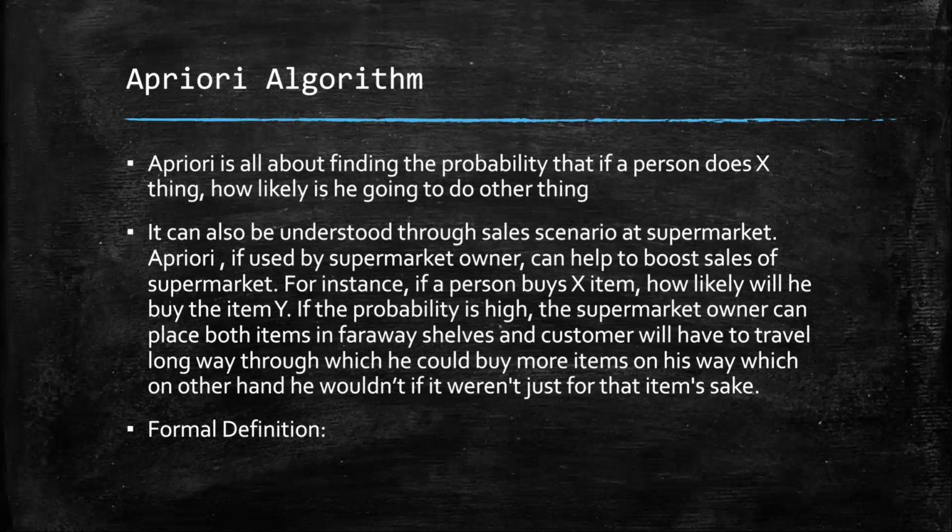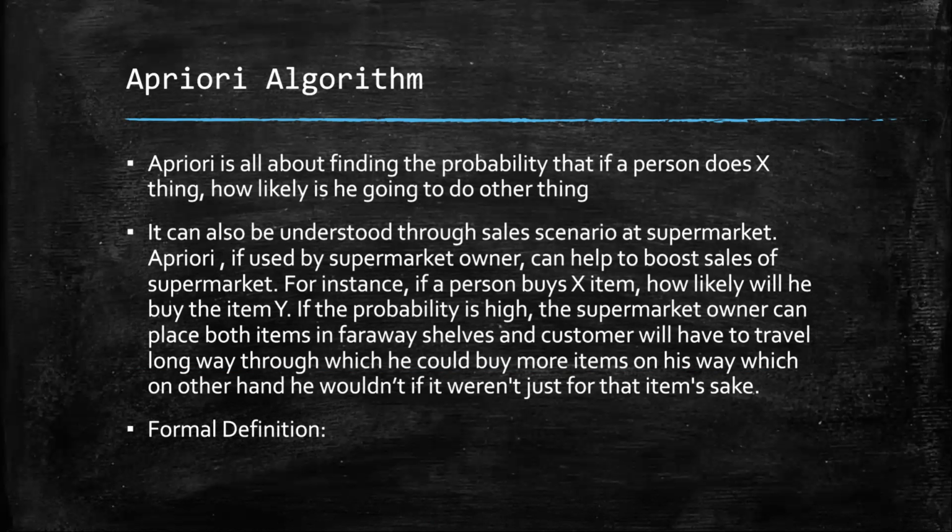How will it help? It determines that if a person is buying X thing, like milk, how likely is he to buy another thing, like bread?